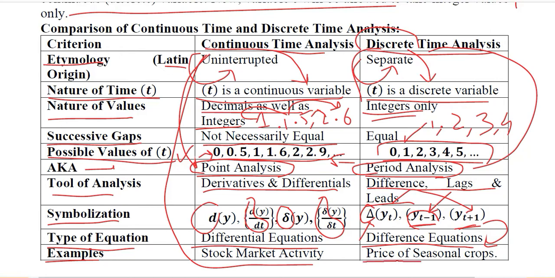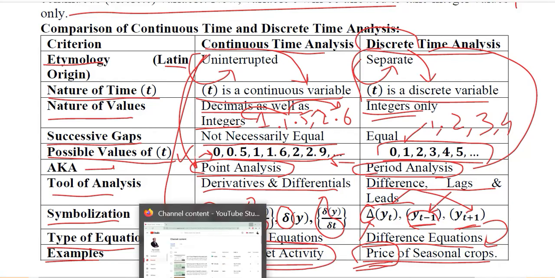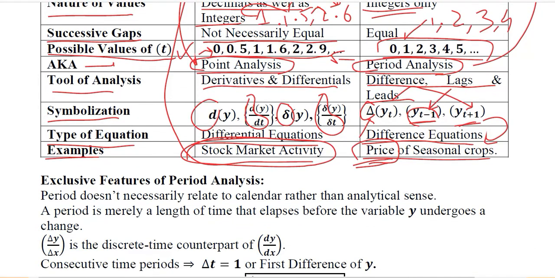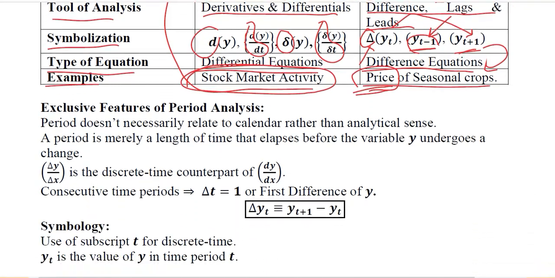Whereas seasonal crops have prices that change after a certain time period, in their season or out of their season. So they have periodic activity instead of instantaneous activity like in the stock market. Further, we can observe the various features of period analysis.